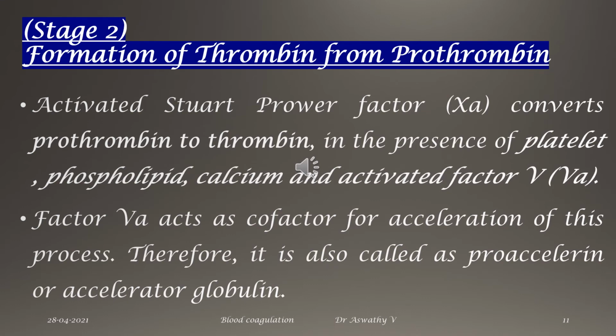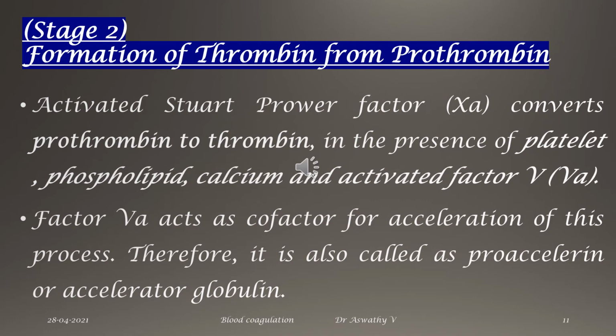Now stage 1 is completed. Prothrombin activator is formed. This prothrombin activator will activate prothrombin, which is a protein produced by the liver, into what? Into thrombin in presence of factor number 5. So that is 5 into 2 is equal to 10.